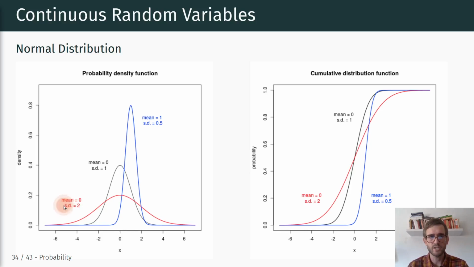If the standard deviation is equal to 2, this bell curve is wider, as we can see here, and most of the probability mass is around -4 and 4. If we have a smaller standard deviation, of course, the bell curve is more narrow. And if we have a mean of 1, for example, this bell curve is centered around the average of 1 and more narrow than the standard normal distribution.